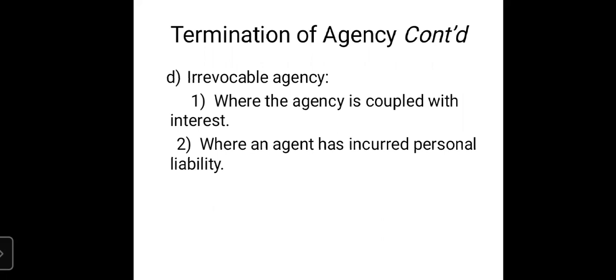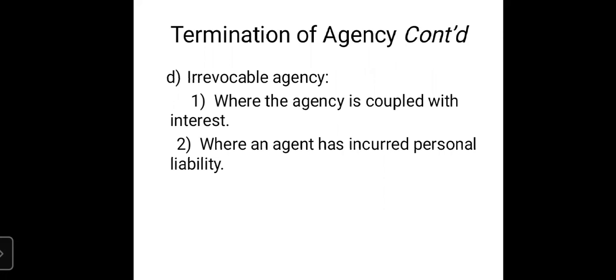Why? Because the agent has also invested in the agency. So till the agent is paid for that particular investment, that complete investment, the agency is irrevocable. It cannot be cancelled by the principal.